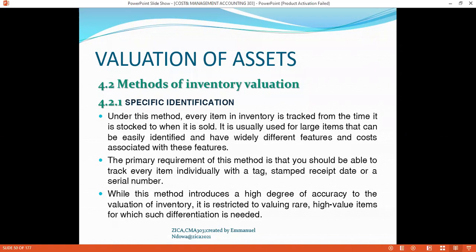Under this method, every item in inventory is tracked from the time it is stocked to when it is sold. It is usually used for large items that can be easily identified and have widely different features and costs associated with these features. I can give a good illustration of the aviation industry. For instance, the propeller, it is an item where you can stock as an inventory item, but you can put its value in a single unit because it is very costly.